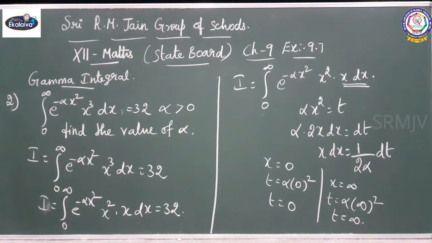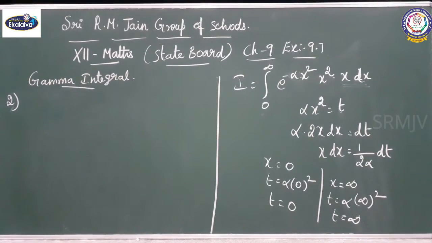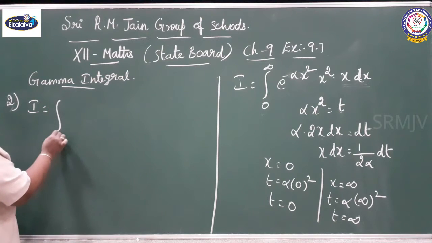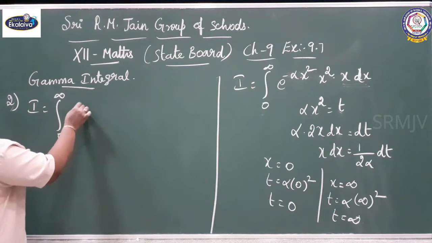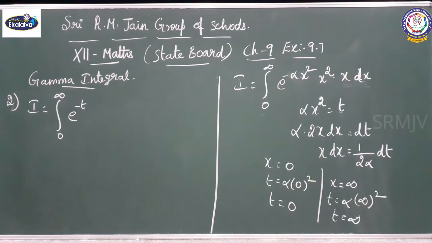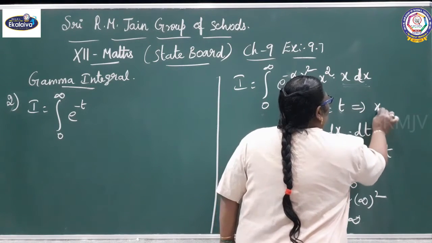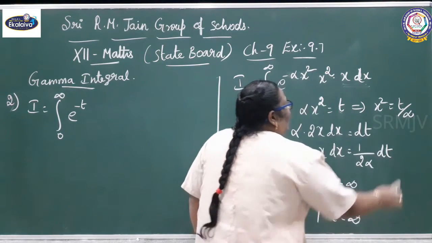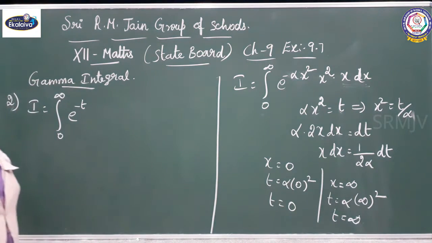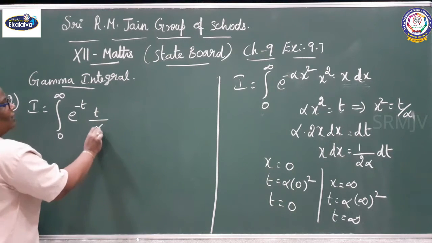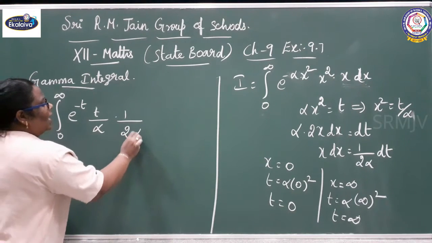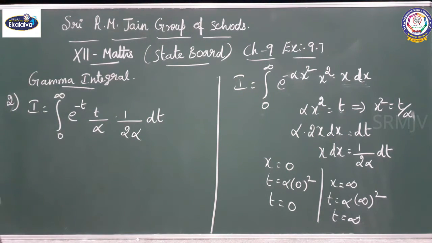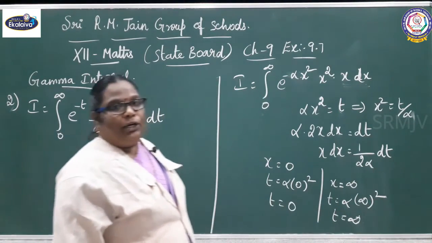See, you can substitute the limit. I equals the integral from 0 to infinity of e^(-alpha x^2), which is e^(-t), times x^2, which you can find from this: x^2 equals t by alpha. And x dx is 1 by 2 alpha into dt.